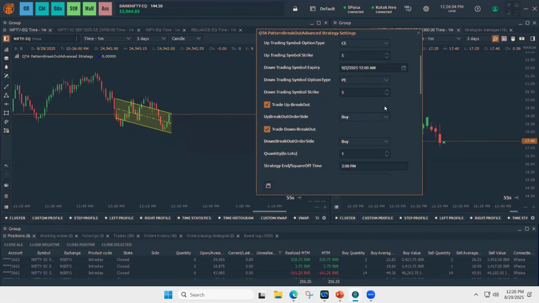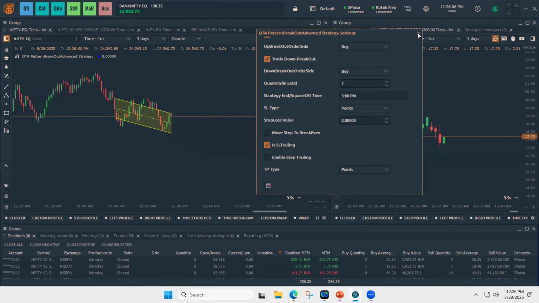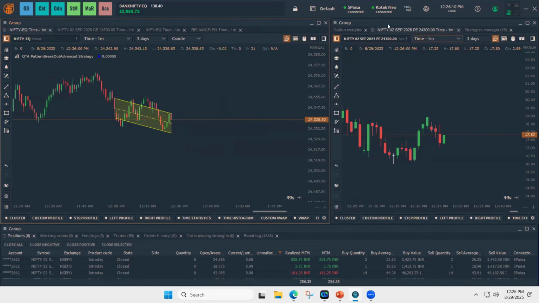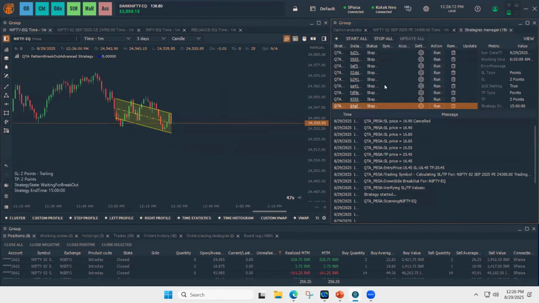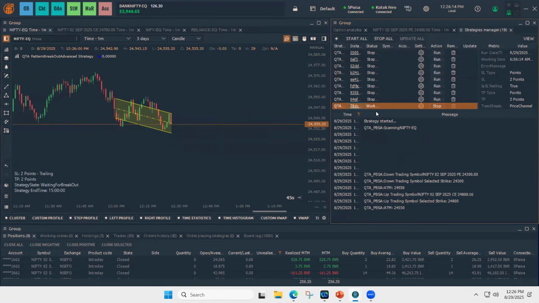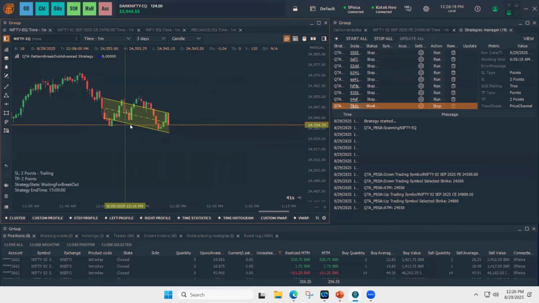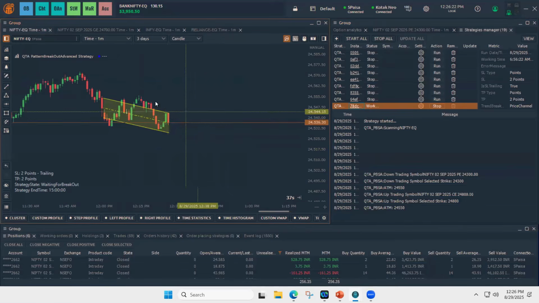Two symbol options, all of these remain the same. To start, I gave control and left click. A new instance got created.